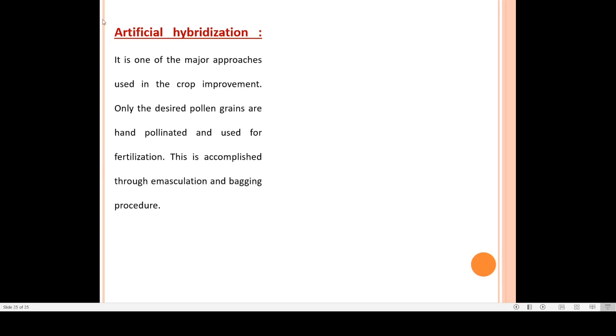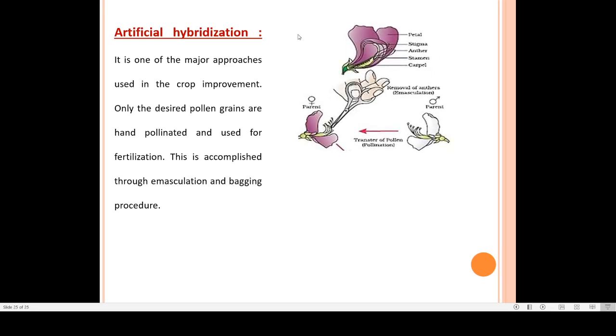And this artificial hybridization generally involves two methods or two steps. One is emasculation and another is bagging. Here in this picture, emasculation is shown. As you can see in this picture, from this flower, anthers are being cut.